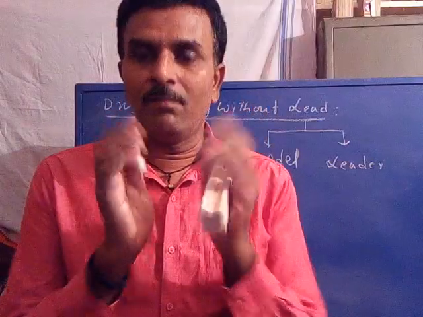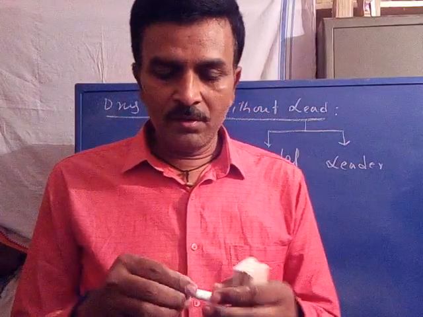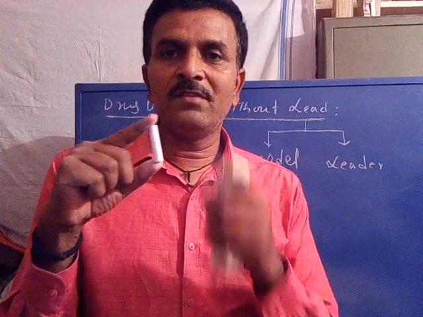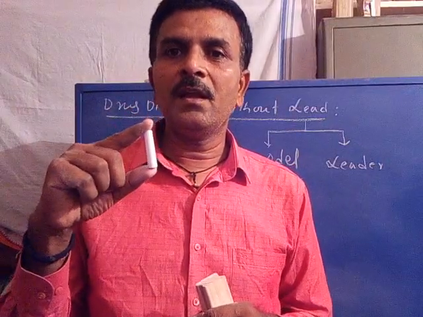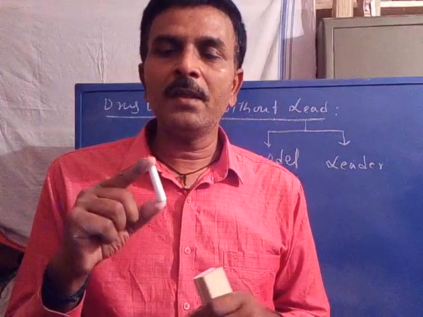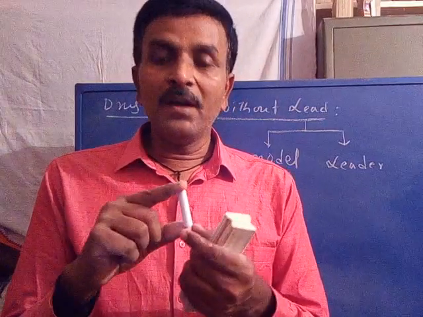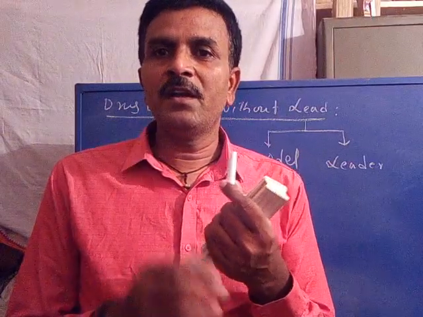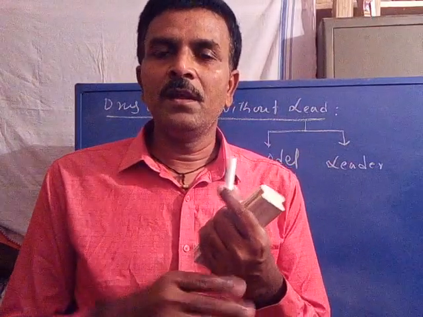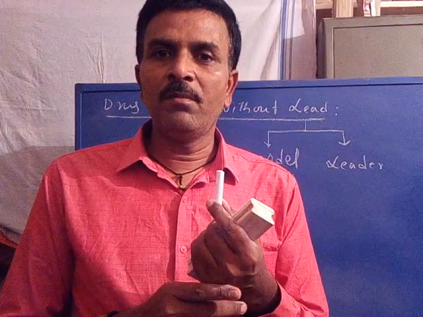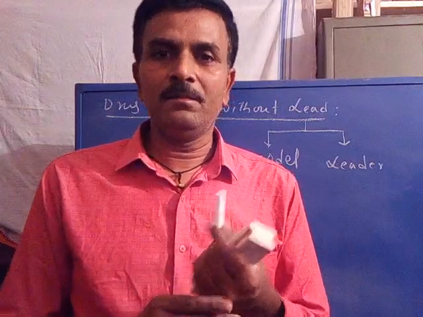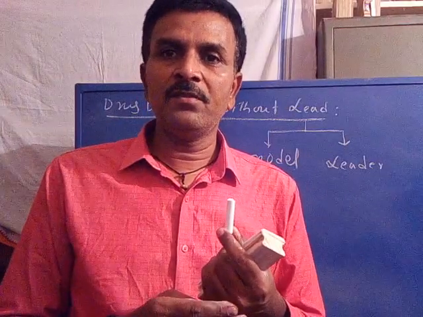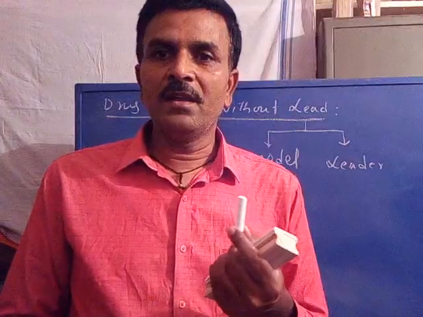Now we have one model compound. Say for example, this is the model compound. It has a particular biological activity. But unfortunately, if it is associated with some unwanted physical property like toxicity, insolubility, absorption problem, metabolic problem, etc., all these unwanted physical properties reduce its activity. Are you following?